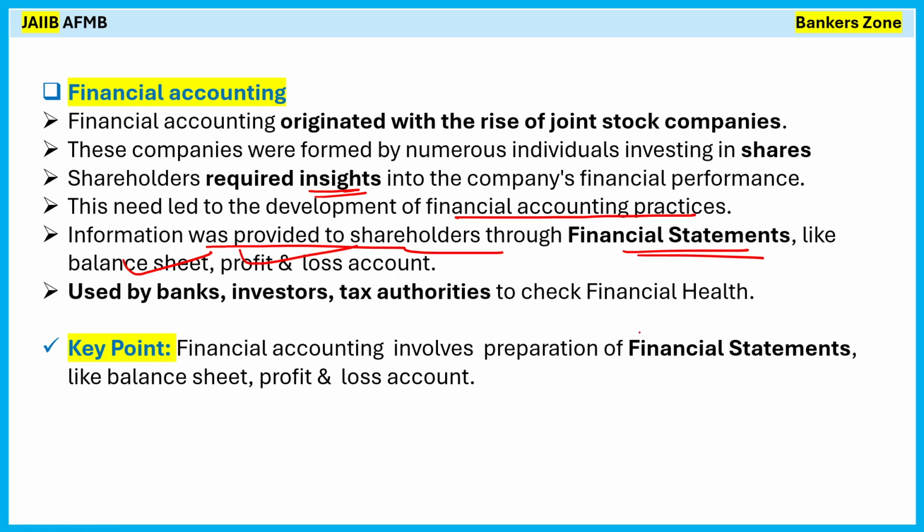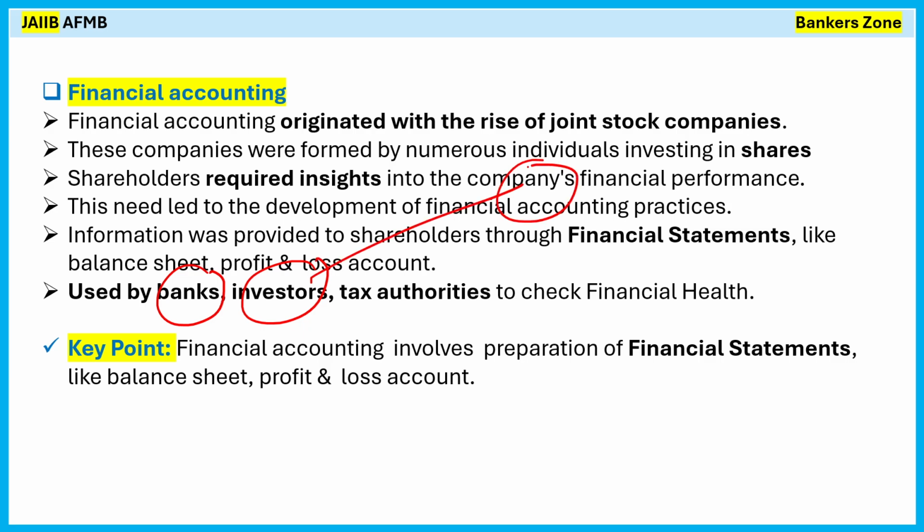So if you have to invest in any company, what will you see? You will see the earning per share of that company. What are the financial statements? For example, the balance sheet of that company, the profit and loss account statement of that company, and based on that, you will purchase the share, right? So these are mainly used by the bank, the investor to invest in the stock market, and the tax authority to check the financial health of the organization, or the company.